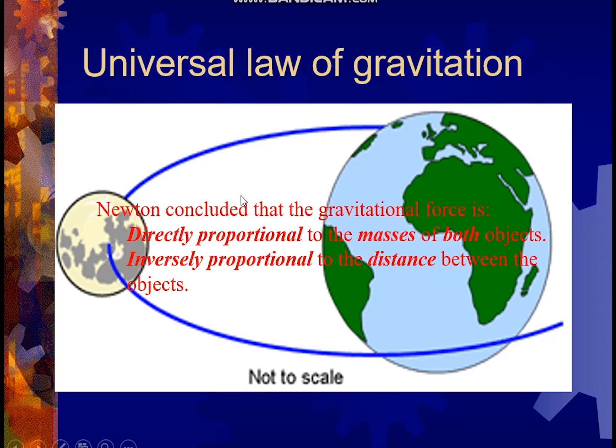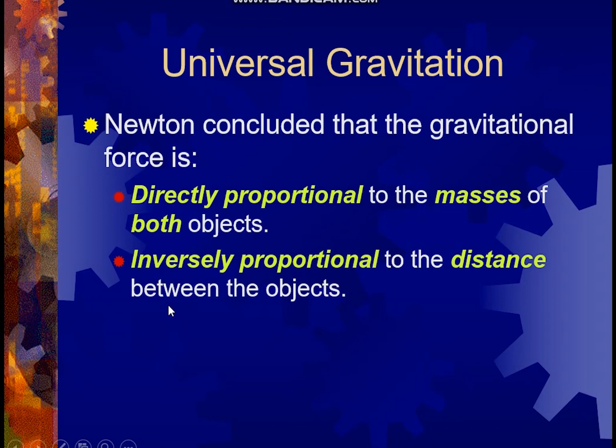That means it acts in an opposite way, which is why we conclude that the gravitational force is inversely proportional to the distance between the objects. So these were the two postulates given by Newton.